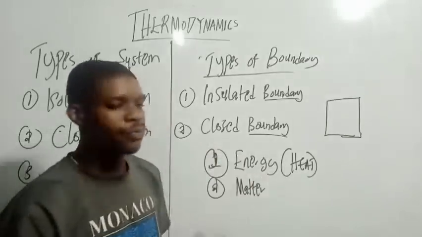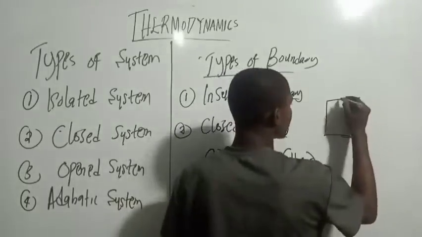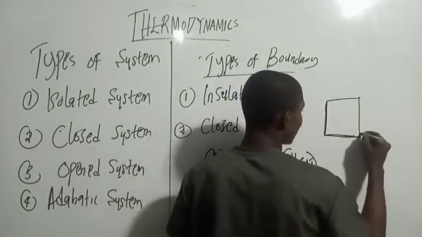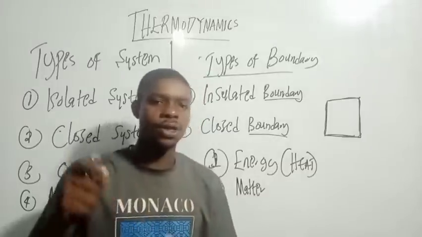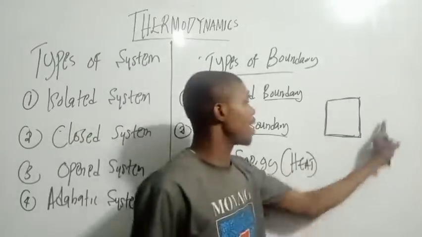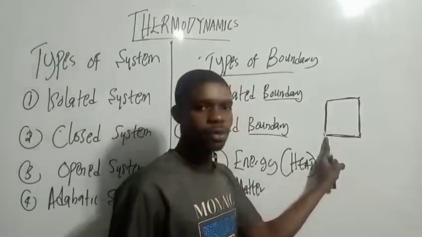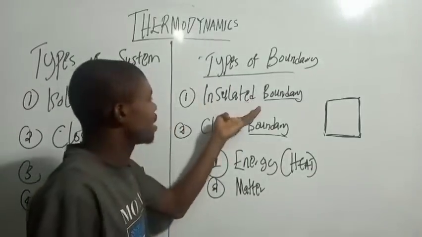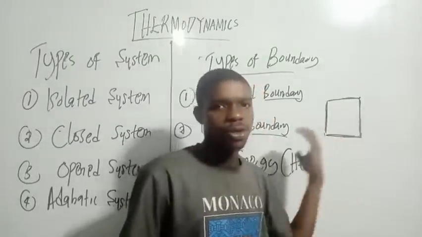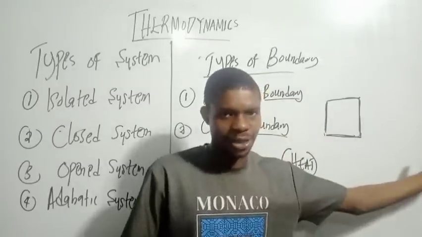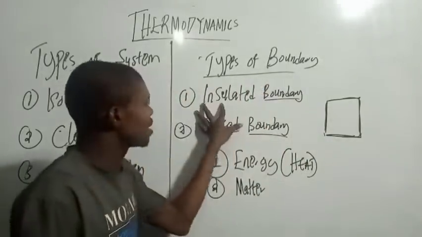So when a boundary is insulated, it cannot conduct heat or electricity, so there is no exchange of energy. That is, there is no heat flowing in or out of the system. That we call insulated boundary.